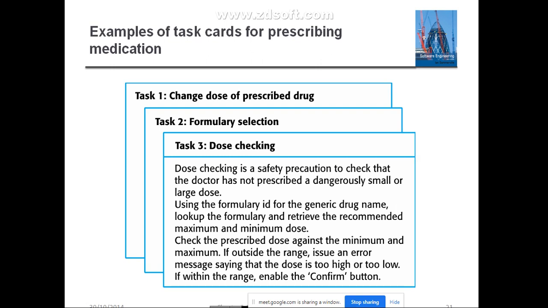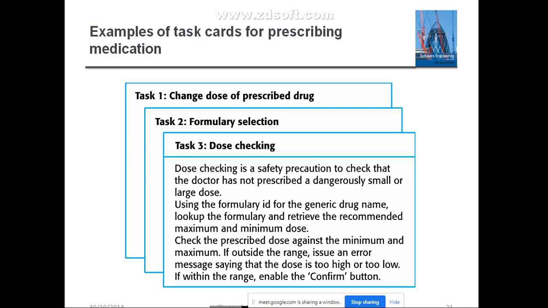With respect to that prescribing the medication software, whatever requirements we have seen in the earlier slide, clear? Just three examples are there here. Task 1 indicates the change of dose of the prescribed drug, right? Formulary selection, dose checking, right? These are some tasks for implementation purposes. Clear, guys? And in each task they write what needs to be developed, what exactly this particular dose checking task needs to do, right? What exactly does dose checking indicate?